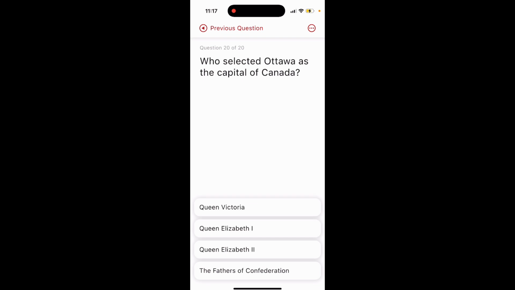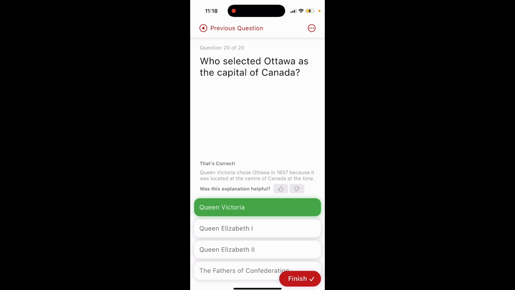Last question. Who selected Ottawa as the capital of Canada? Queen Victoria, Queen Elizabeth I, Queen Elizabeth II, the Fathers of Confederation. The answer is option 1, Queen Victoria.